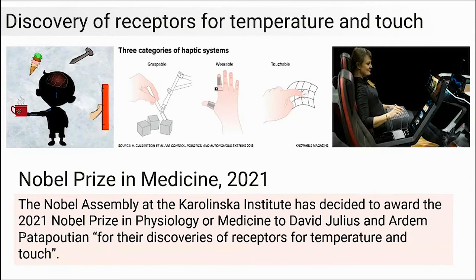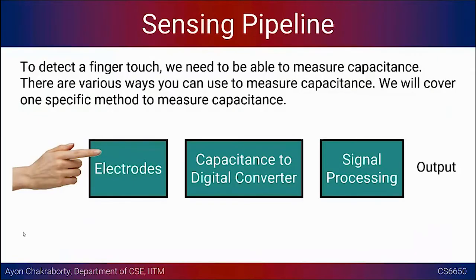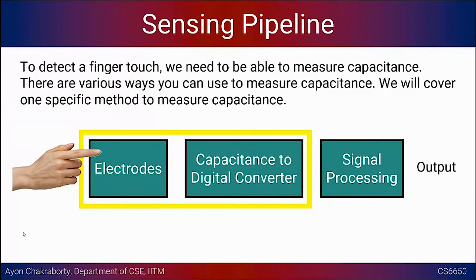Okay, so now just continuing with whatever we discussed for the last two classes, we spoke about two things. In particular, we spoke about the design of the electrodes, and then how you measure capacitance, or how you get even a proxy for the measurement of capacitance in a digital system or the microcontroller based system that we are talking about, right?